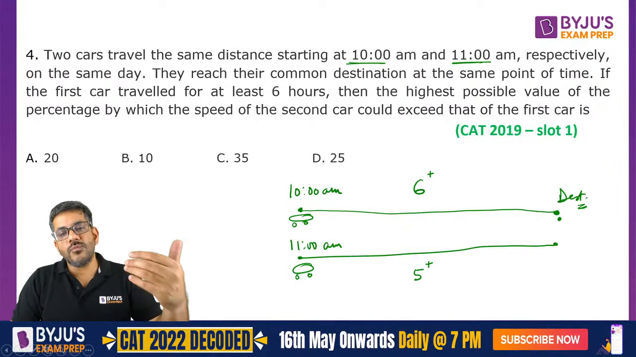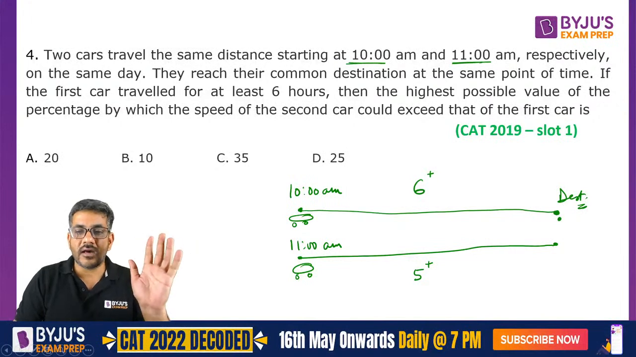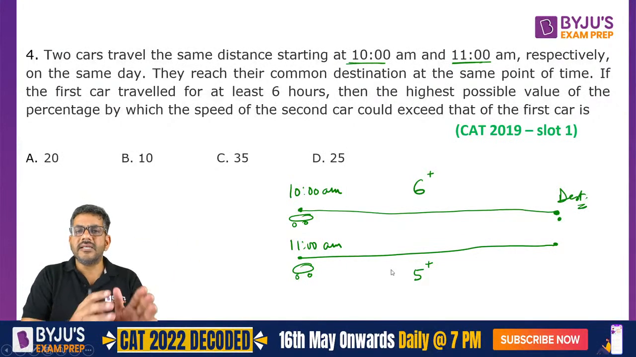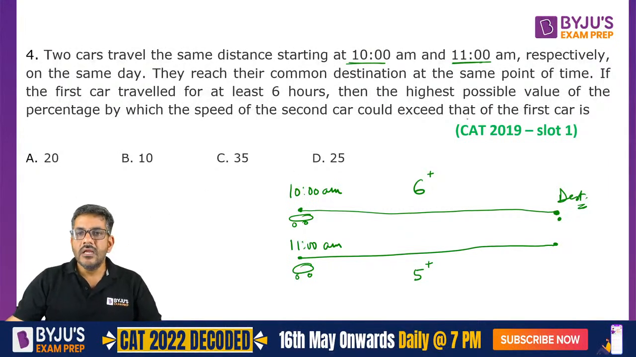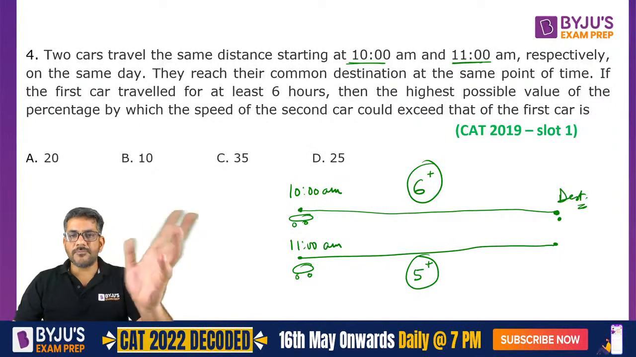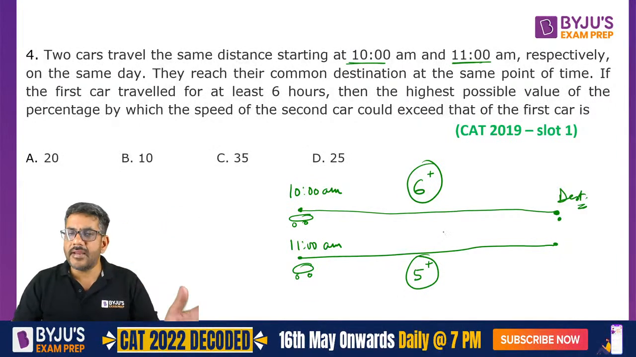So if it starts 1 hour later, that means it would be taking 1 hour less. So therefore, it would be taking 5 plus something. That is taking 6 plus something. Highest possible value of the percentage by which speed of the second car could exceed that of the first car. Now, these are the ratio of their times. I mean, 6 plus something and 5 plus something is the time taken by these two.